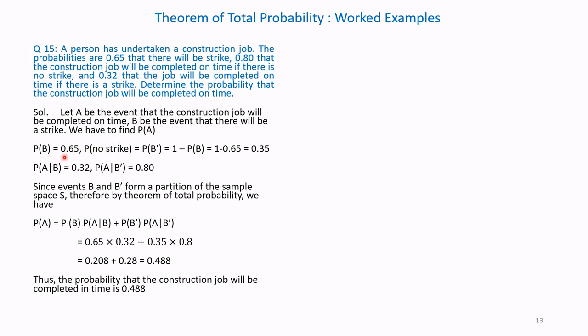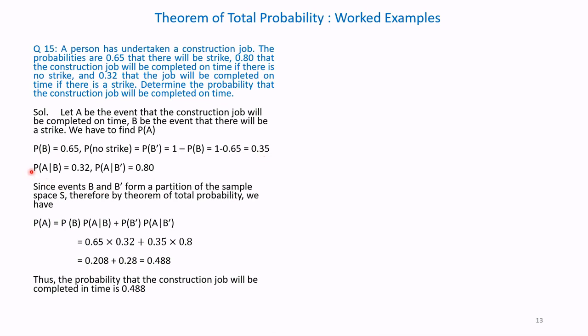Hence, P of B is equal to 0.65. That is the probability that a strike will happen is 0.65. And no strike is 1 minus P of B. Therefore, there is 0.35 probability that there will be no strike. That is P of B dash is 1 minus P of B, equal to 1 minus 0.65, which is equal to 0.35.